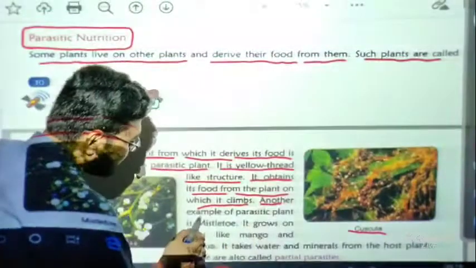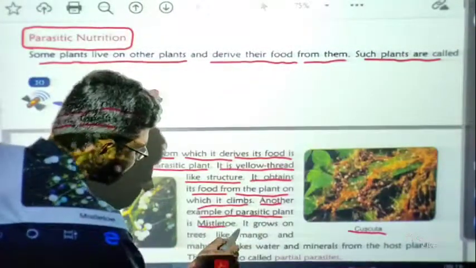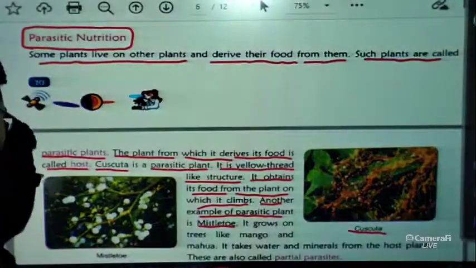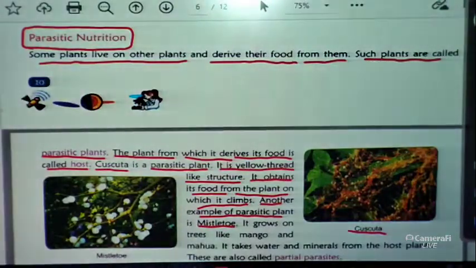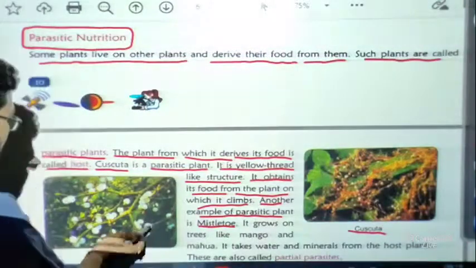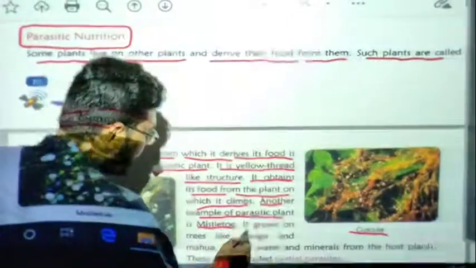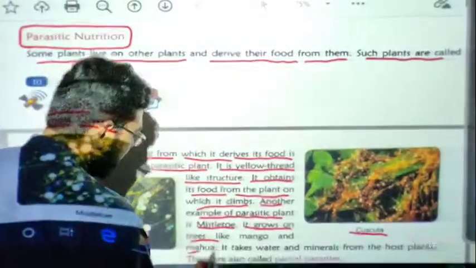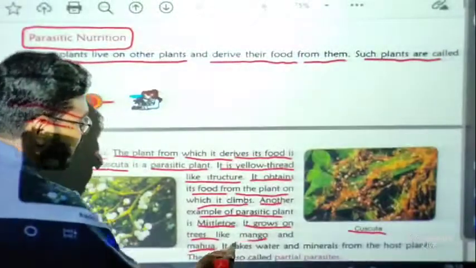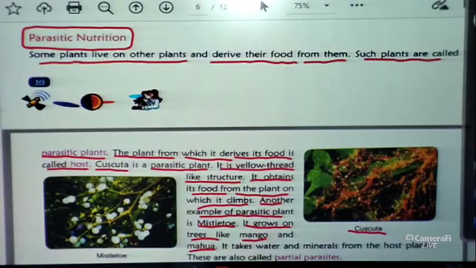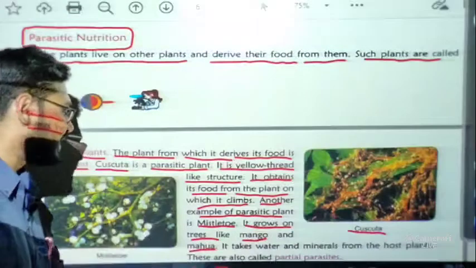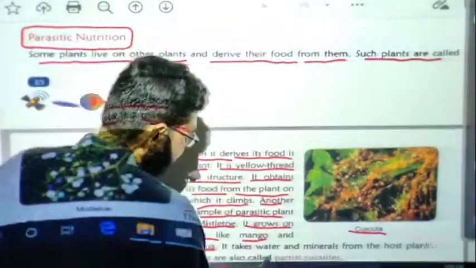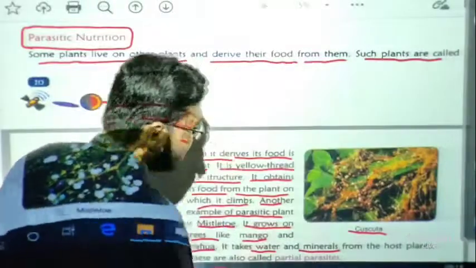Another example of a parasitic plant is given here: Mistletoe. You can see the picture. It grows on trees like mango and mahua. So it grows on these kinds of trees. It takes water and minerals from the host plant.